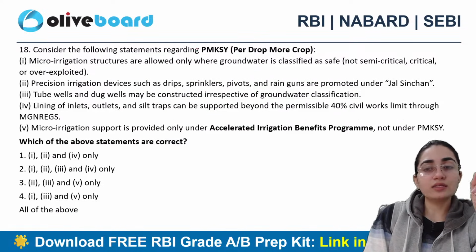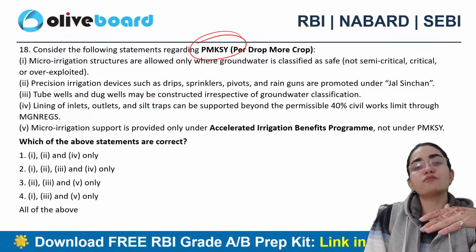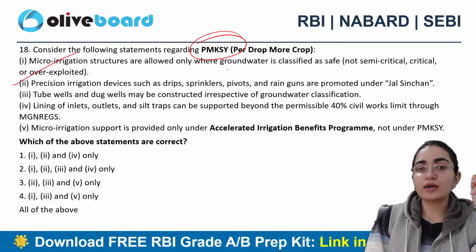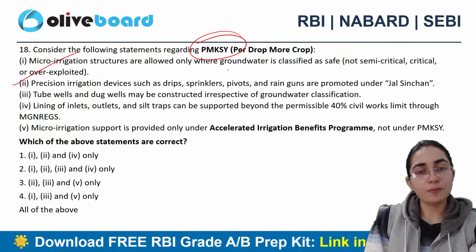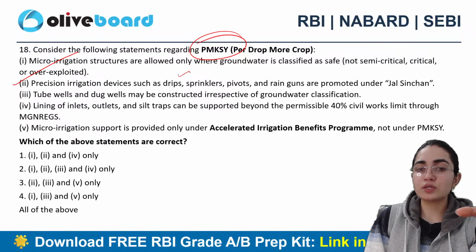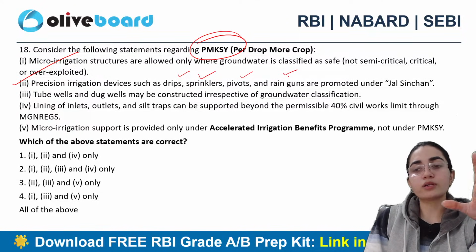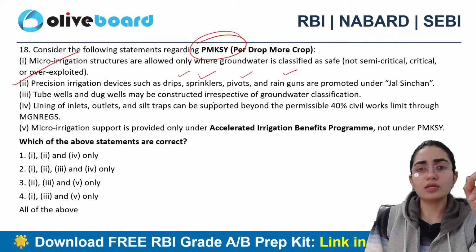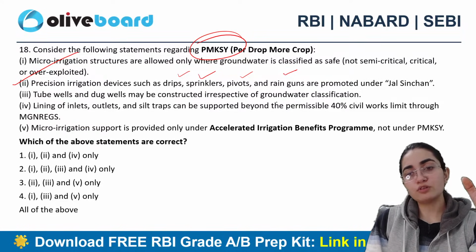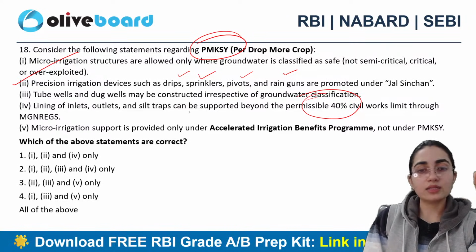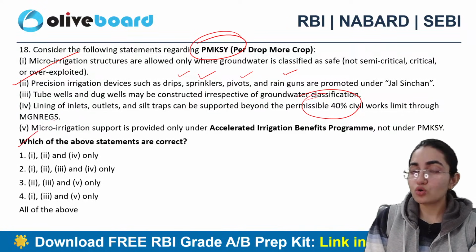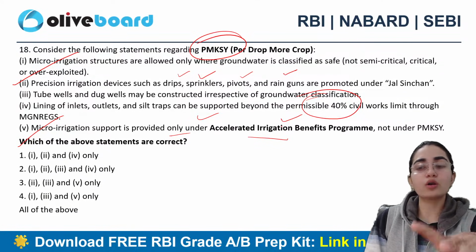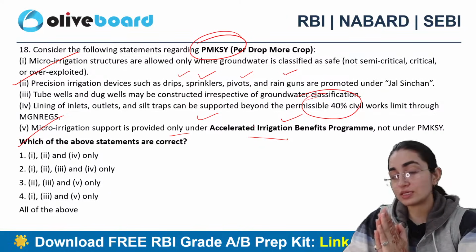Now tell me, these are the various statements associated with Krishi Sinchai Yojana. Micro irrigation structures are allowed where groundwater is classified as safe. Precision irrigation devices such as drip, sprinklers, pivots and rain guns are promoted under Jal Sinchan. Tube wells and dug wells may be constructed irrespective of groundwater classification. Lining of inlets, outlets and silt traps can be supported beyond the permissible 40% of the civil works limit, that is through MGNREGS. Okay. Micro irrigation support is provided only under the Accelerated Irrigation Benefits Programme and not under this Krishi Sinchai Yojana. Now tell me which one exactly is the correct answer.